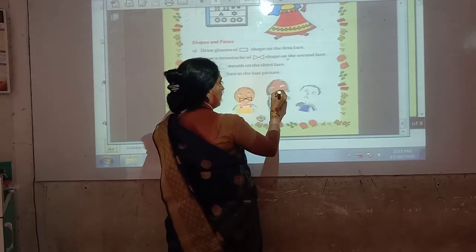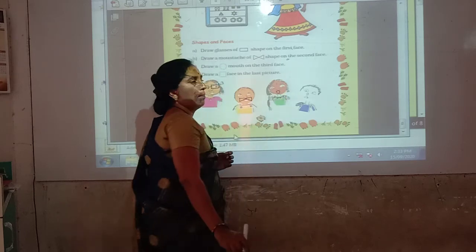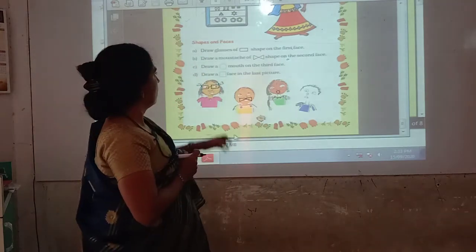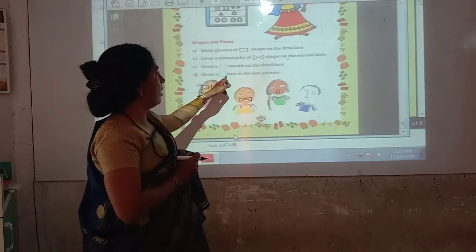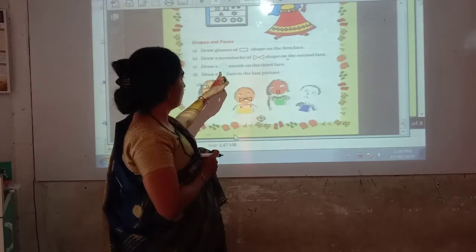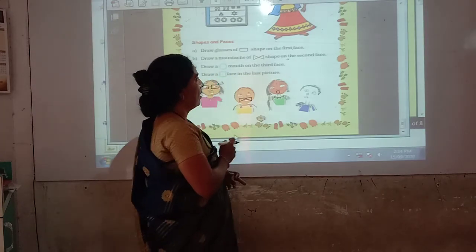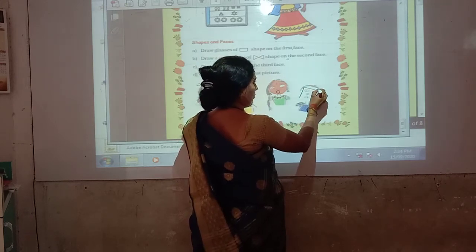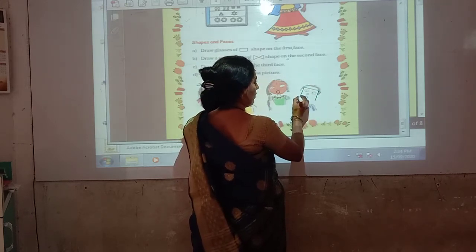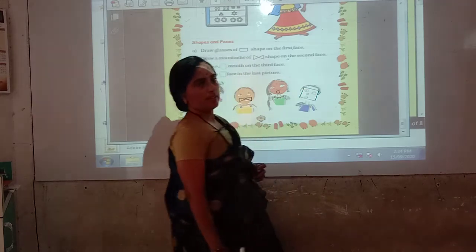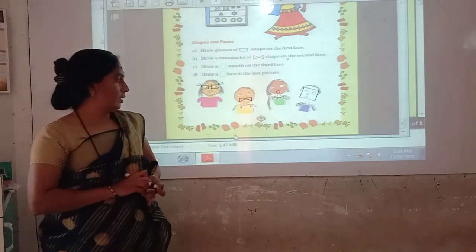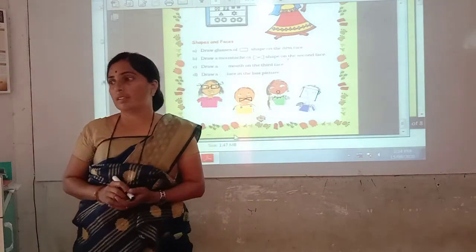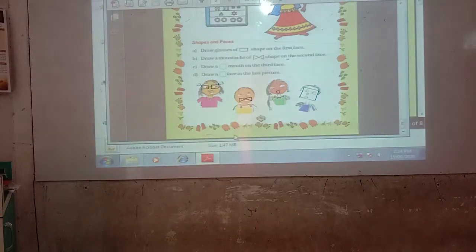On the third face, we have to draw a mouth by using a circle. Fourth, draw a square face in the last picture. In this way, complete lesson number 6, Footprints.